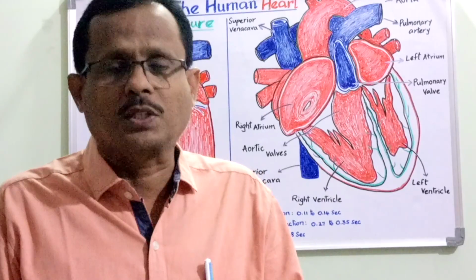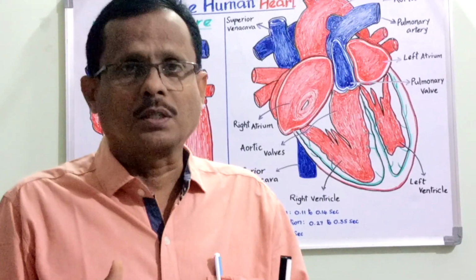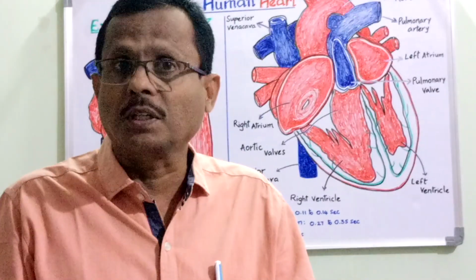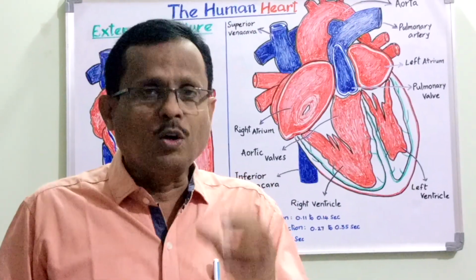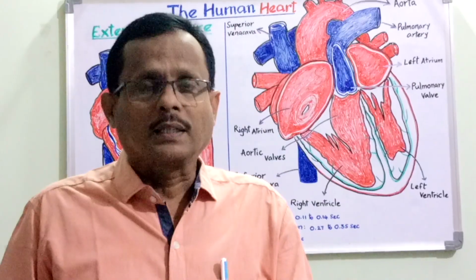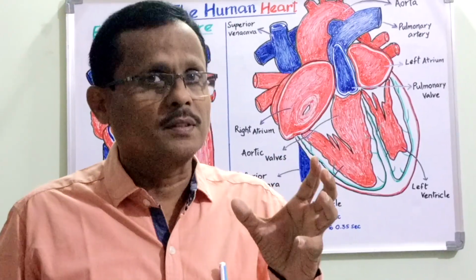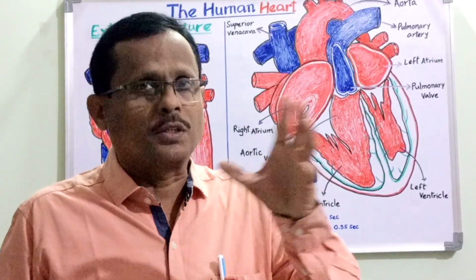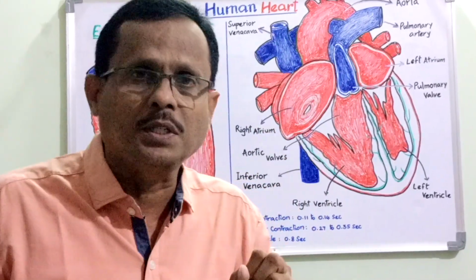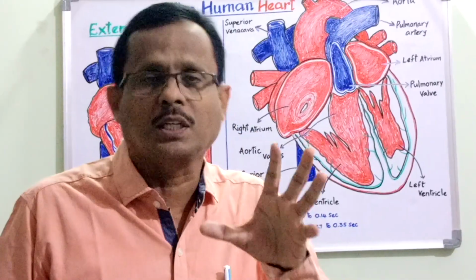The cardiac muscle is striated, but it is involuntary. This is the paradox. The powerful cardiac muscle can contract and relax, so the function of pumping the blood depends upon the contracting and relaxing capability of this cardiac muscle.